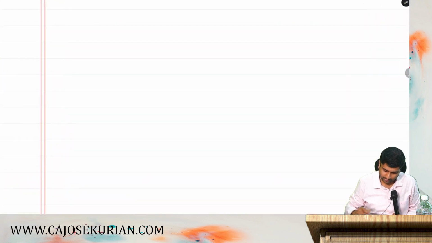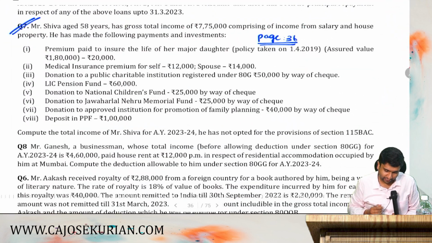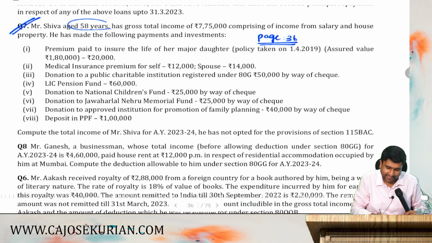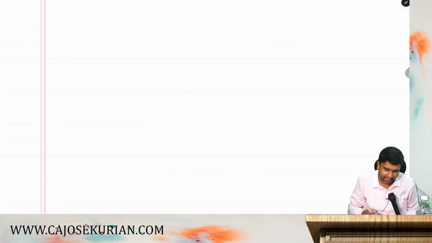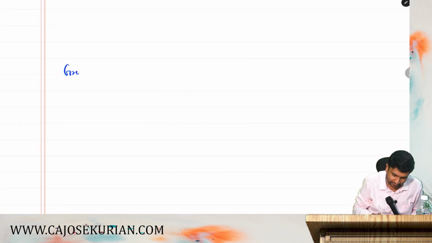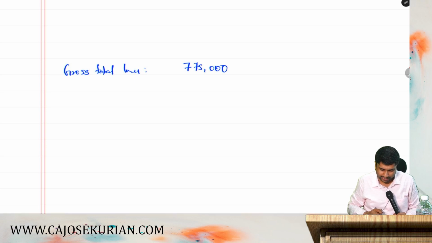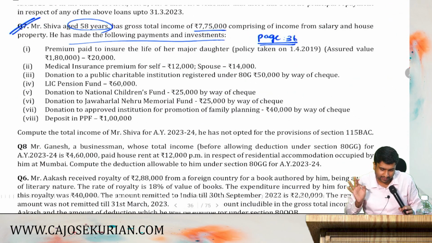So listen, what they are saying is Shiva, aged 58 years, has gross total income of 7,75,000 comprising of the income from salary and house property. He made the following payments and investments. So how much is his gross total income, friends? Gross total income is 7,75,000 rupees. Yes or no? Now, he has made some investments. Let's discuss all the investment first.